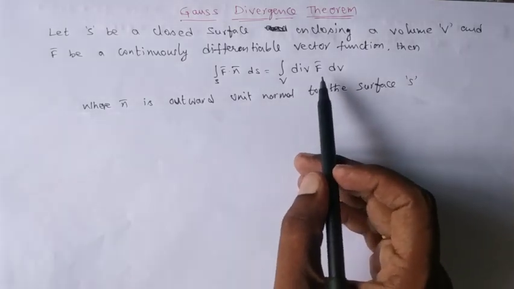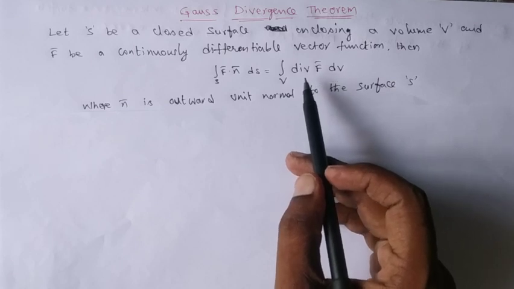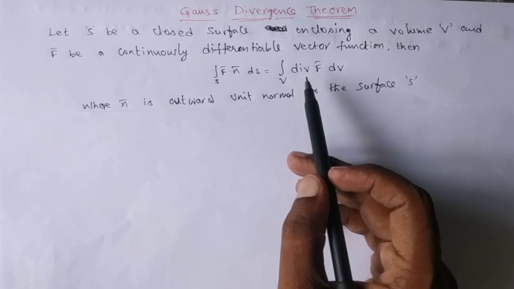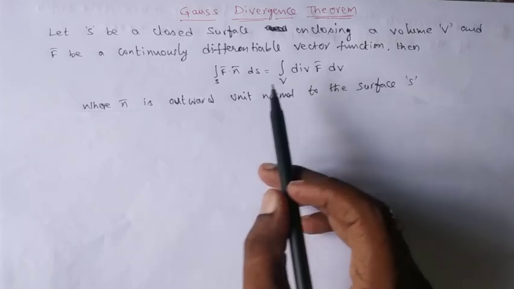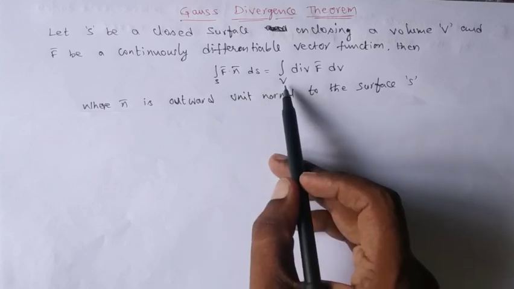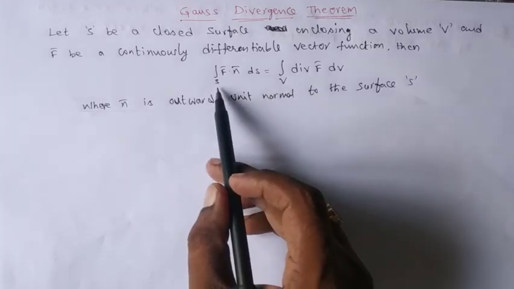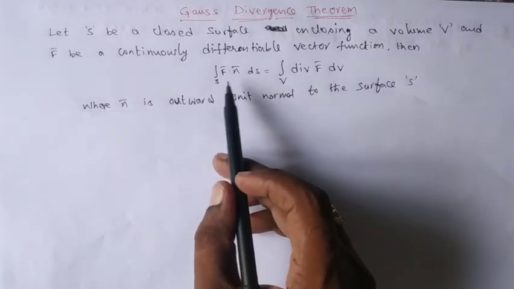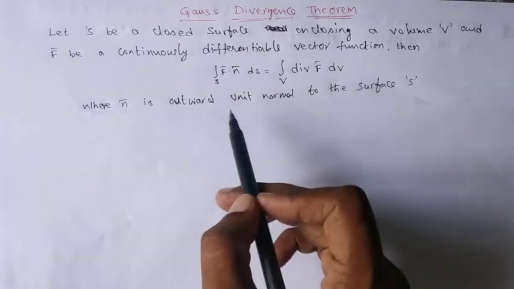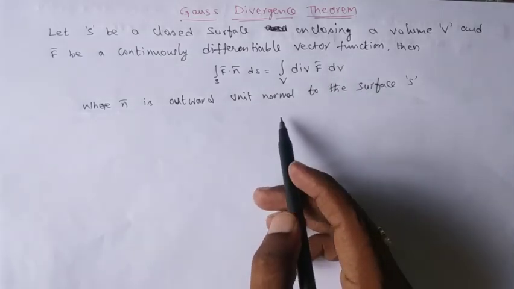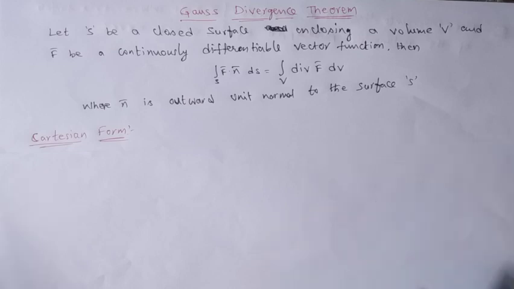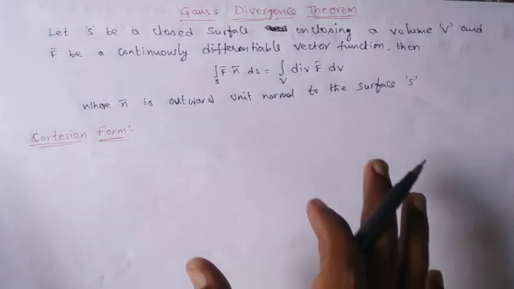And the previous two statements, either Green's theorem or Stokes theorem, give the relation between line integral and surface integral, whereas Gauss divergence theorem gives the relation between surface integral and volume integral. And make sure that the surface must be a closed surface enclosing a volume V, then only this statement is applicable. And we can see the Cartesian form of this statement also.